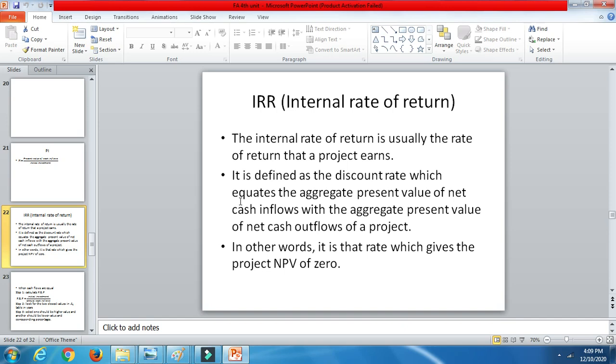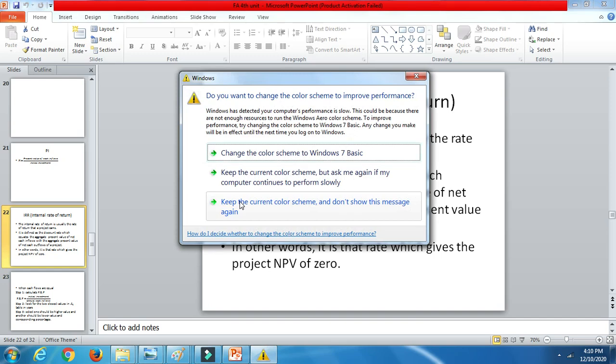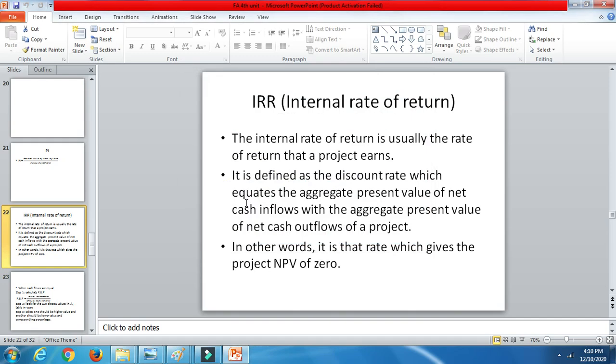There is a point where both of them are equal, and that is the IRR. In other words, it is the rate at which the project's NPV is 0.